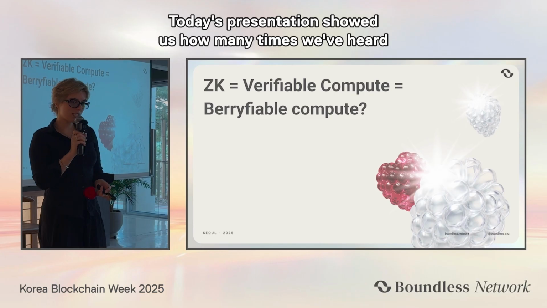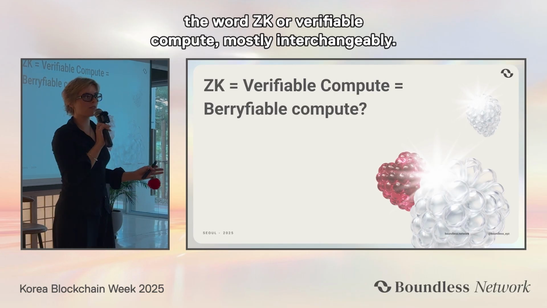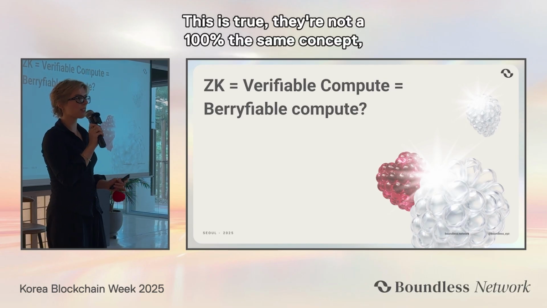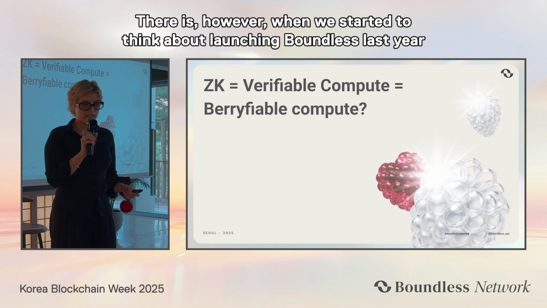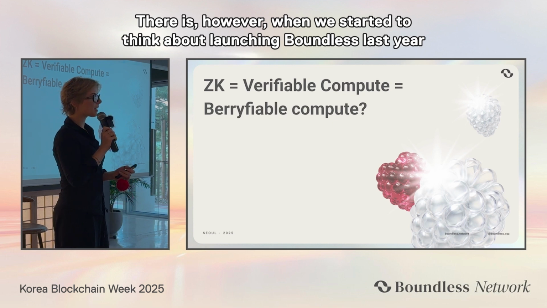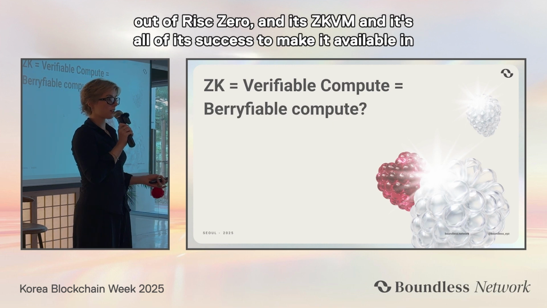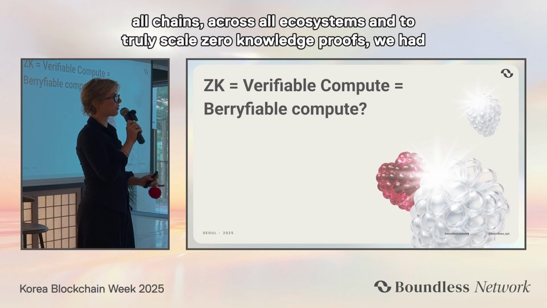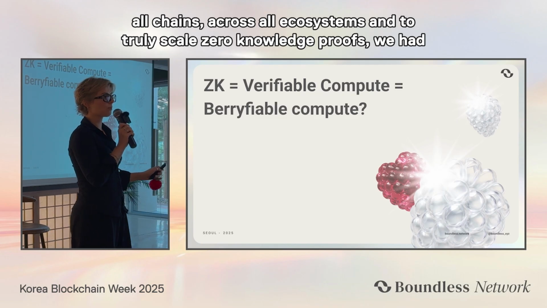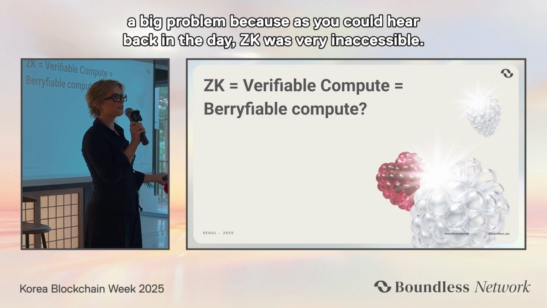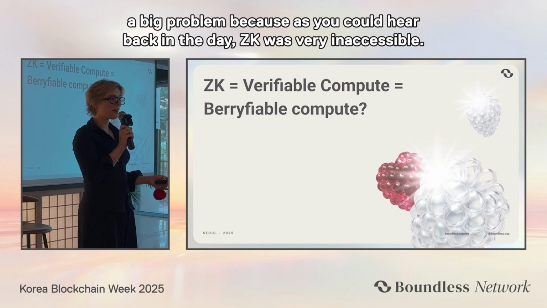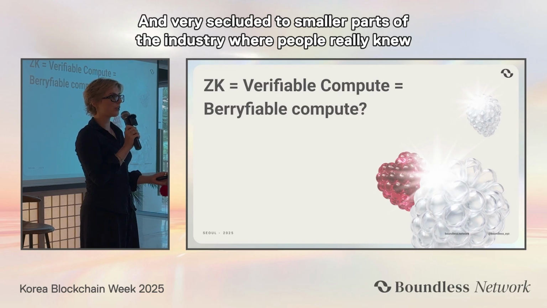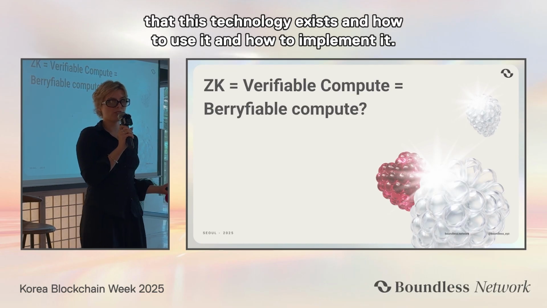Today's presentation showed how many times we've heard the words ZK and verifiable compute, mostly interchangeably. They're not 100% the same concept, but you can use these two words. However, when we started to think about launching Boundless last year out of RISC-0 and its zkVM and all of its success, to make it available on all chains across all ecosystems and to truly scale zero-knowledge proofs, we had a big problem. Back in the day, ZK was very inaccessible and secluded to smaller parts of the industry, where people really knew that this technology exists and how to use it and implement it.